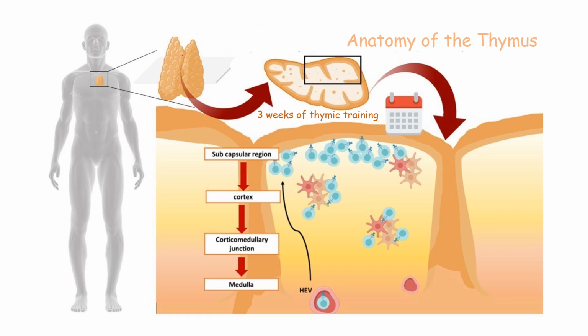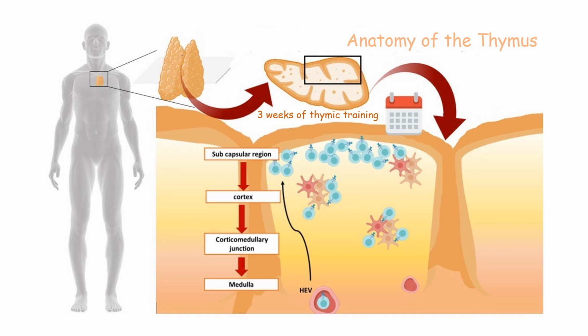Anatomically, the thymus can be subdivided into several layers: the uppermost subcapsular region, which is the peripheral region, then cortex, corticomedullary junction, and then medulla. Inside the thymus, there are thymic epithelial cells and the thymocytes, which should be matured into T cells.